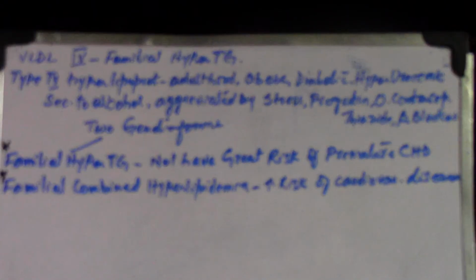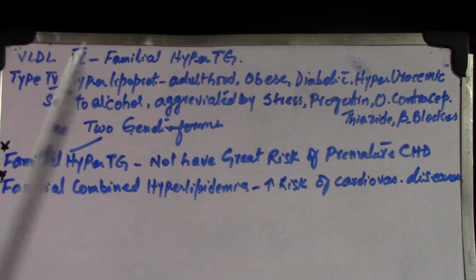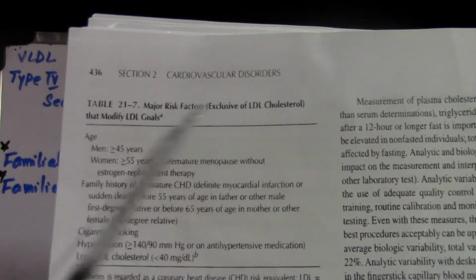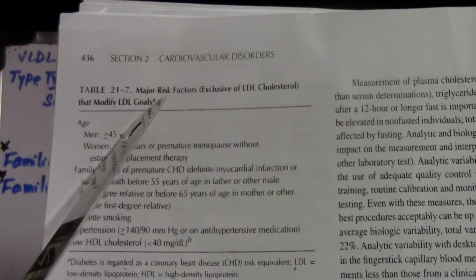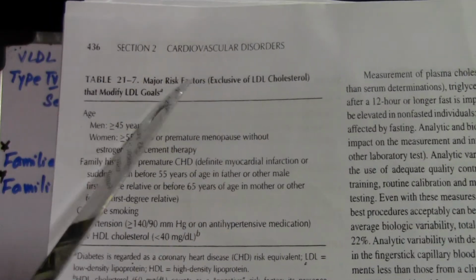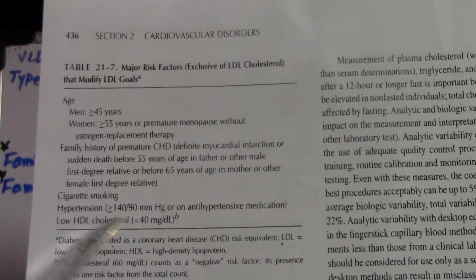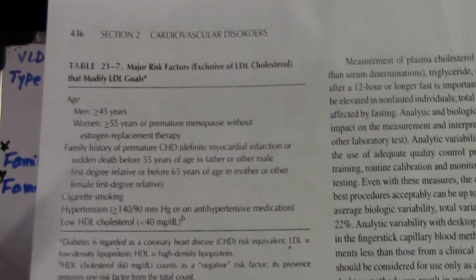The table you have to concern more about is 21:7. It lists major risk factors, exclusive of LDL cholesterol, that modify the LDL goal. These are age, family history, cigarette smoking, and others, so you have to read it out as well.